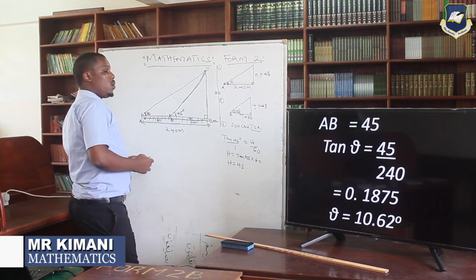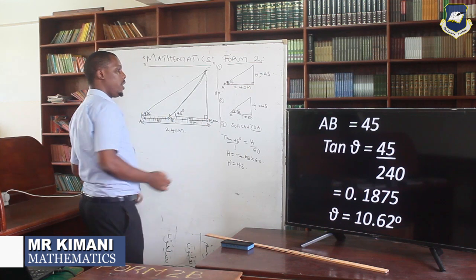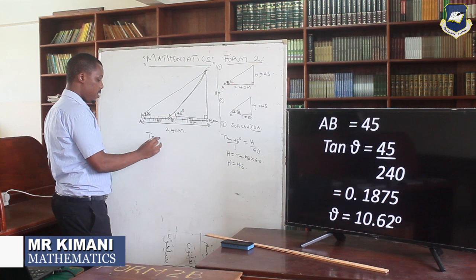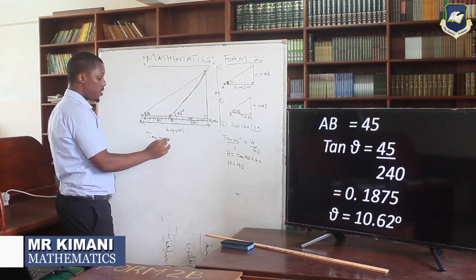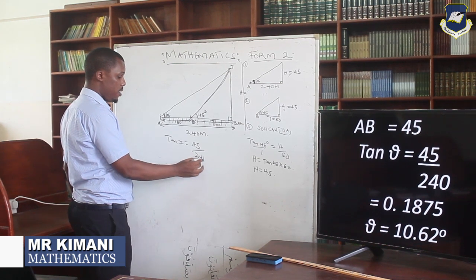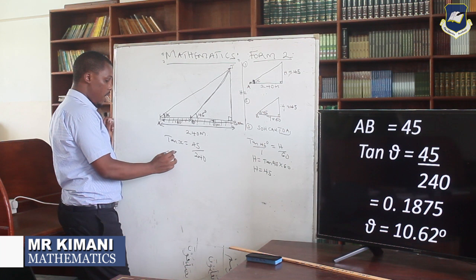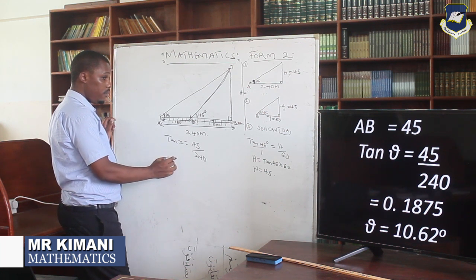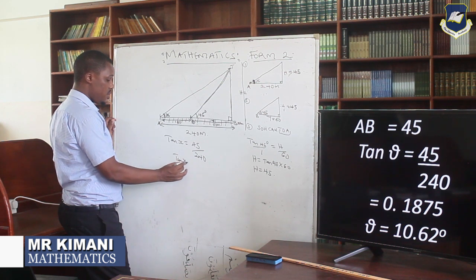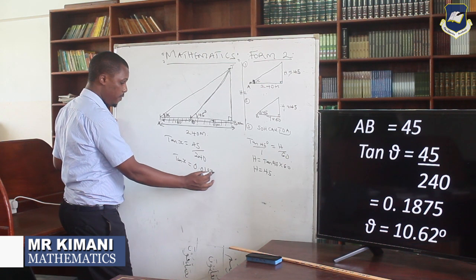But remember the question was, what is the angle of elevation from point A? So what do you do again? You go to tan theta, or tan x, which is going to be our opposite, 45, over again 240. This is in meters. So here you work out, and you're going to find your tan x. Your tan x is going to be 0.01875.